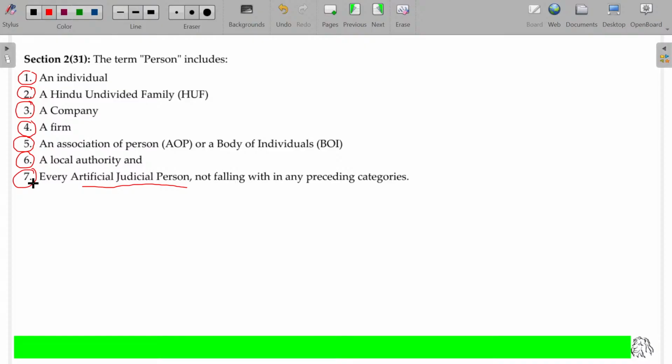These are the 7 persons we have: individual, HUF, company, firm, AOP and BOI, local authority, and AJP, artificial juridical persons. Now, all these persons in detail, right?